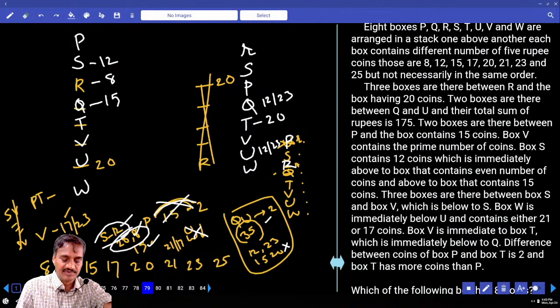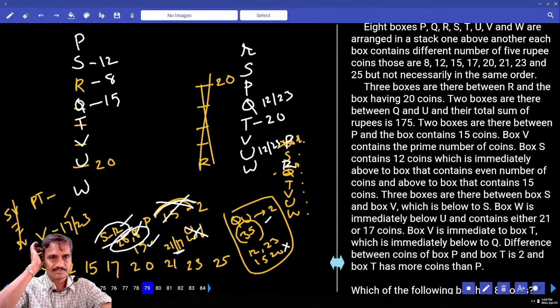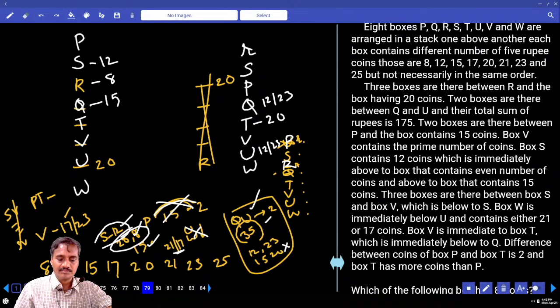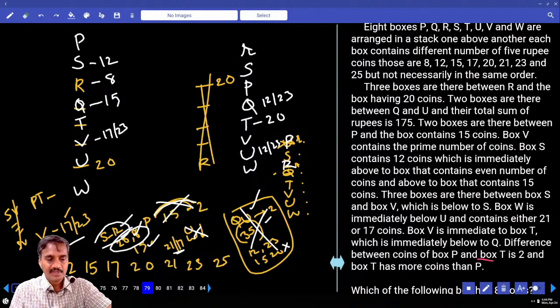12, 18, 15, 20 were done. Then 21, 17. And what is this 21 and 17? W. And W can be either 21 or 17. Then coming to this one, Q and U must be 35. Now Q is 15. If Q is 15 and U must be 20. Then P and T, V is either 17 or 23. P is 17 or 23 because prime number. Now difference between P and T is only 2.